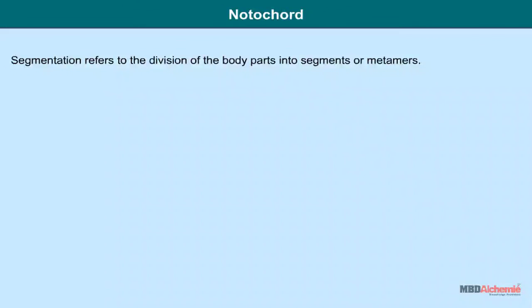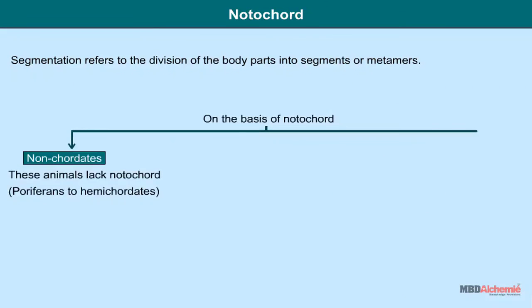It acts as primary axial skeleton. On the basis of presence or absence of notochord, animals are divided into two categories. Non-chordates: these animals lack notochord. For example,